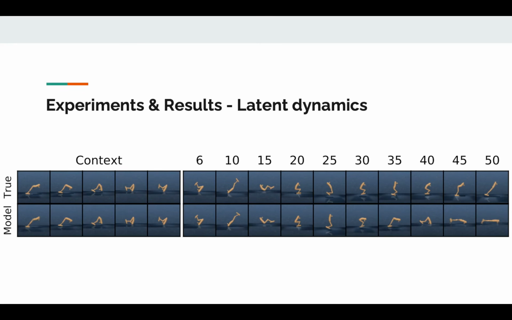Finally, let's start talking about the experiments and results. The first experiment was to test the efficacy of the latent dynamics. For the context, which consisted of 5 frames, the representation model was used to encode the states and the observation model was used to decode the states back to reconstructed images. The next 45 time steps were predicted or imagined using the latent dynamics without the observations. We can see that at about the 35th frame is when the performance of the latent dynamics starts deteriorating.